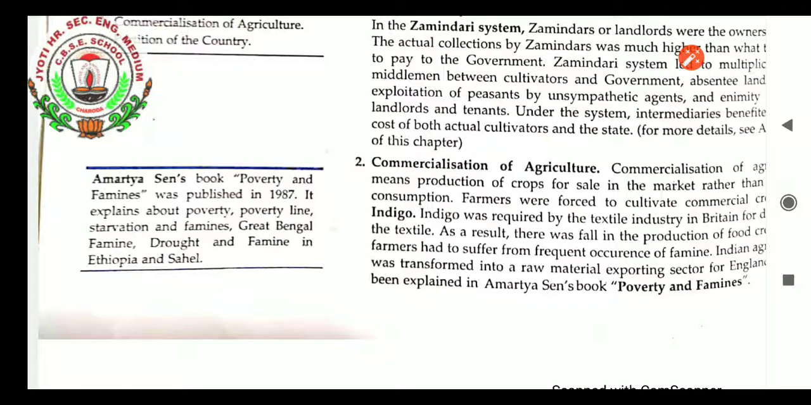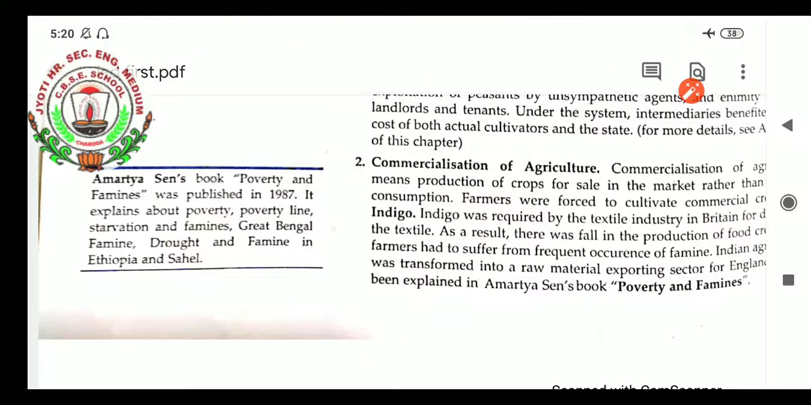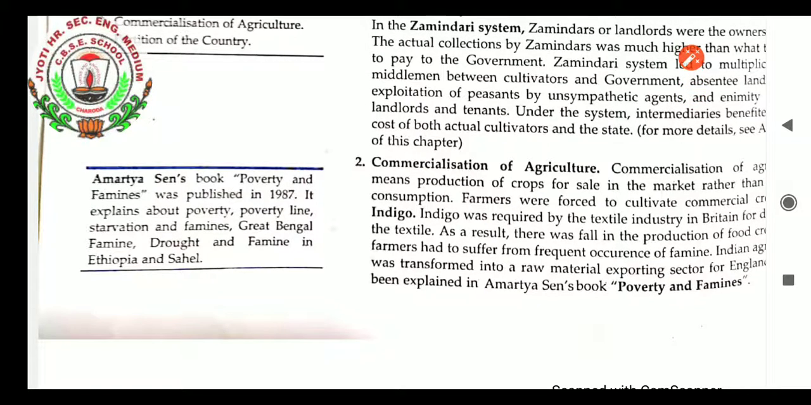Next comes commercialization of agriculture. When we talk about commercialization of agriculture, it means whatever production was done by the farmer was for sale. So that was known as commercialization of agriculture. They were not producing anything for themselves. Whatever they were producing was for sale. So commercialization of agriculture means production of crops for sale in the market rather than for consumption.